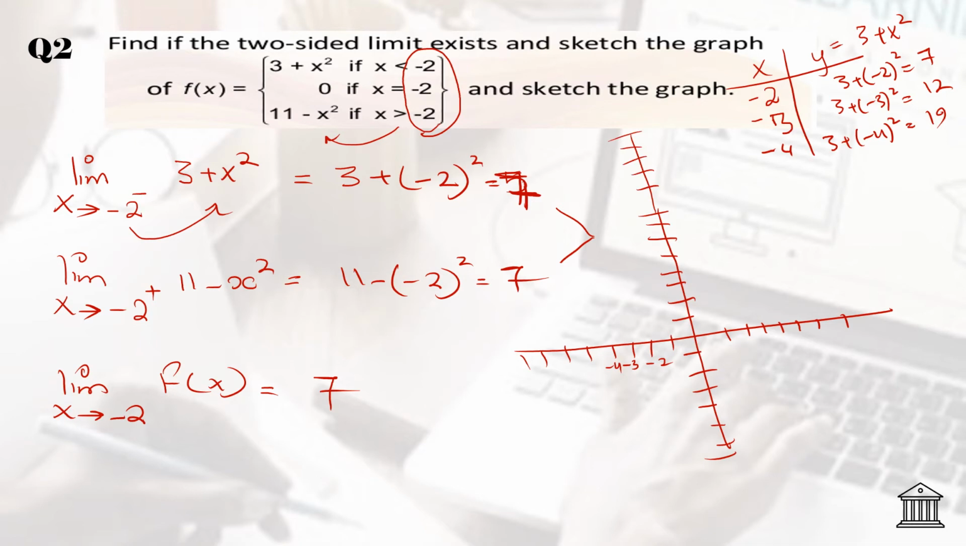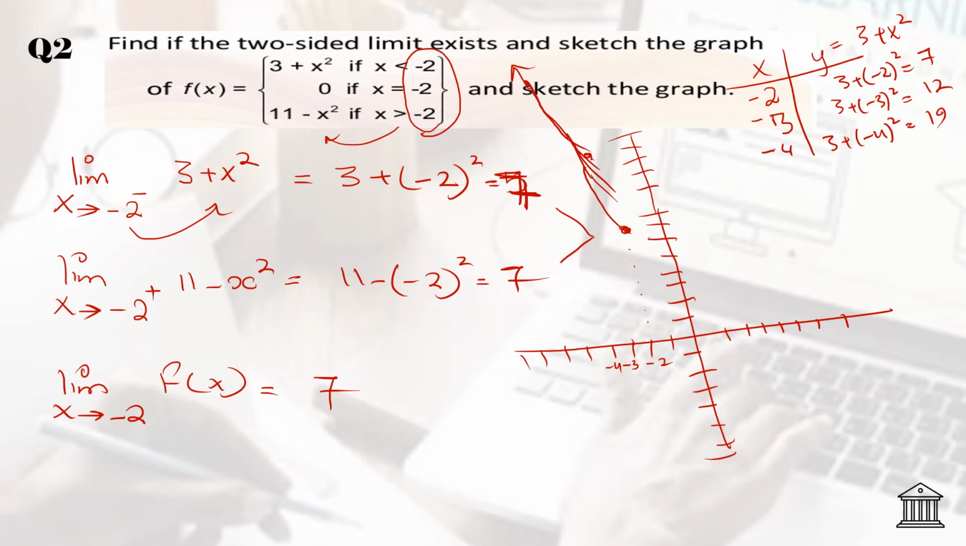So negative 2 and 7, here it is negative 2, 1, 2, 3, 4, 5, 6, 7. Negative 3 and 12, so 7, 8, 9, 10, 11, 12 here. So here negative 3 and 12 and negative 4 and somewhere here 19. So it will be a curve actually. It is a curve like this and it will go on, and it is also a parabola.